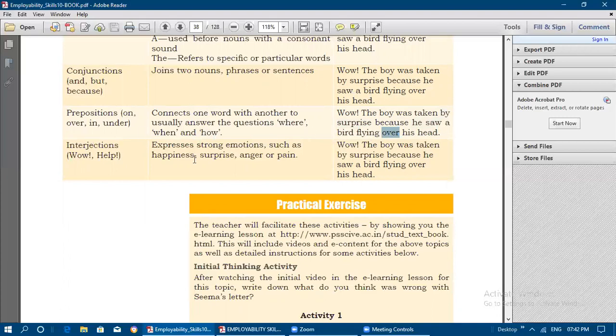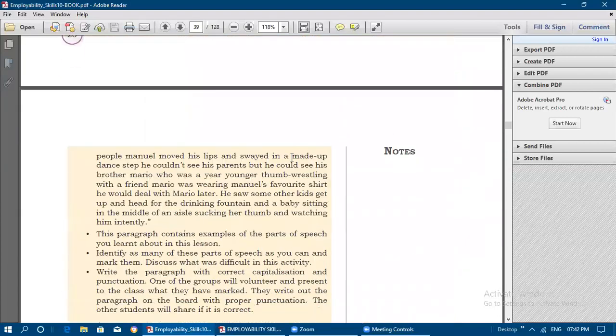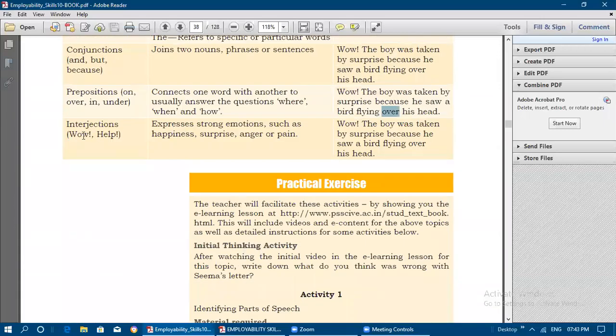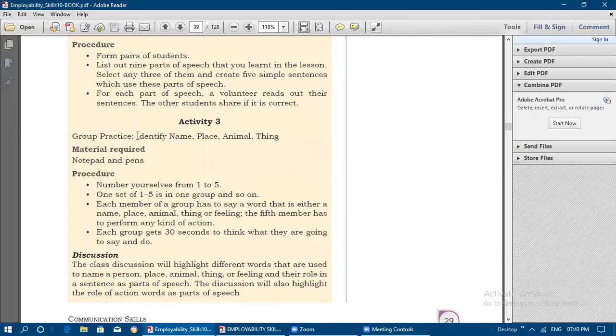Interjections, that is, exclamation words. Wow is a word that expresses strong emotions such as happiness, surprise, anger, pain. If these strong feelings are expressed by some words, that is called exclamation words or interjections. Help also is one of the words given. See here: wow, help, alas, oh no, oh, hooray, all those come under interjection words.